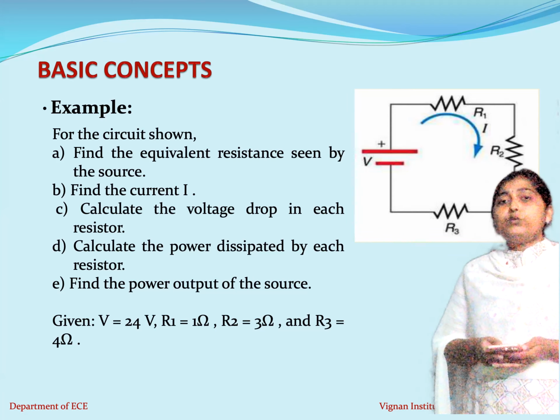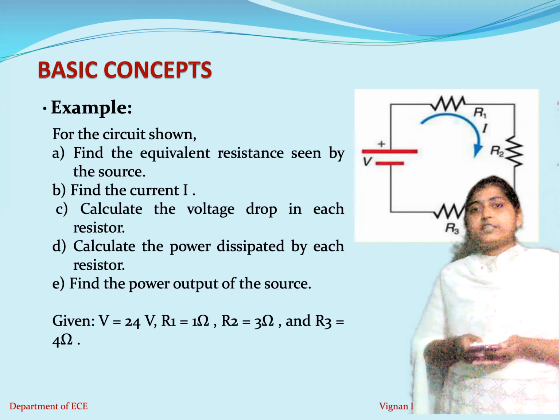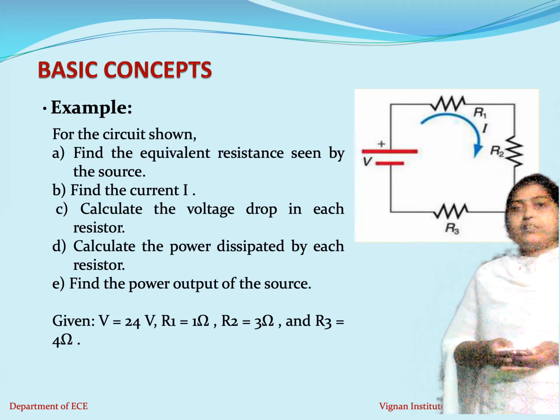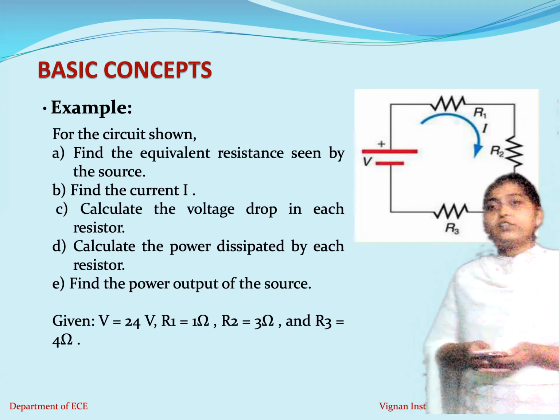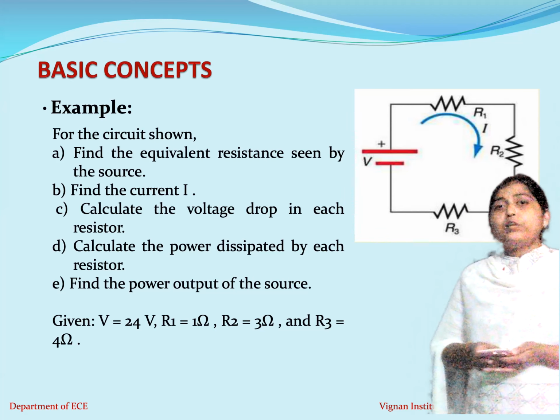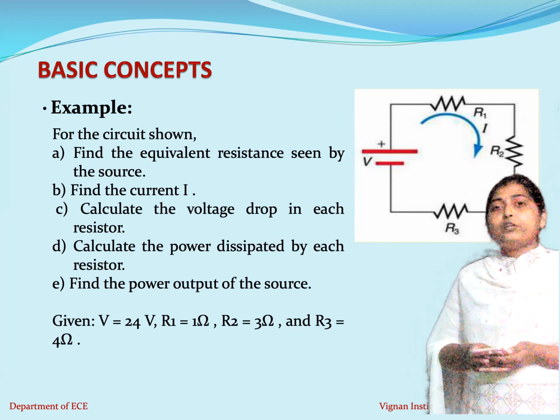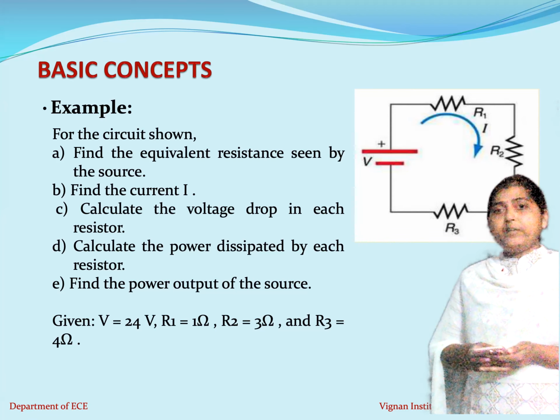Now, if you remember, we discussed Kirchhoff's voltage law in the previous class. What does Kirchhoff's voltage law state? In this circuit, the source is V and the loads are R1, R2 and R3.